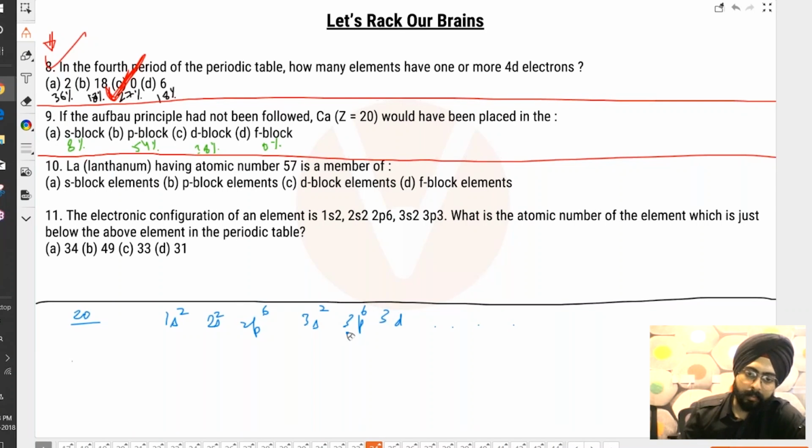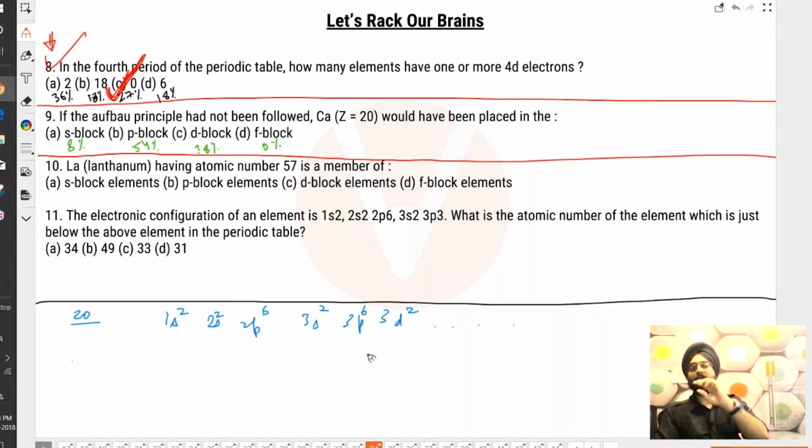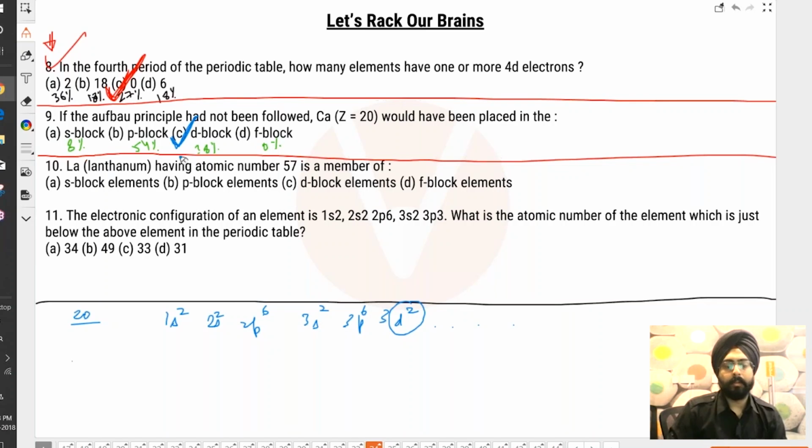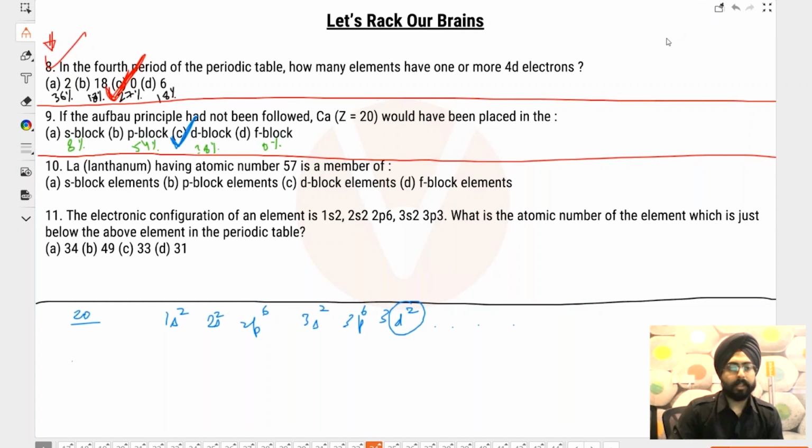3p6, how many electrons are remaining? 2 more electrons. This is what goes to 4s2, but now it will be going to 3d2 if the Aufbau rule is not followed. Hence, the last electron goes into a d orbital. This would be a part of d block. This is also a previous year JEE Advanced problem. So if the Aufbau principle was not followed, it would have been placed in the d block. Now, let's focus on the next question.